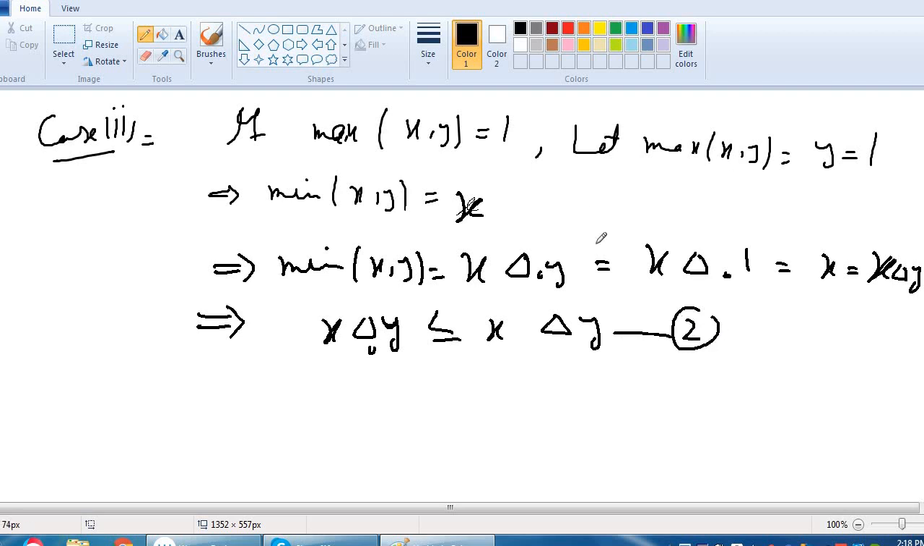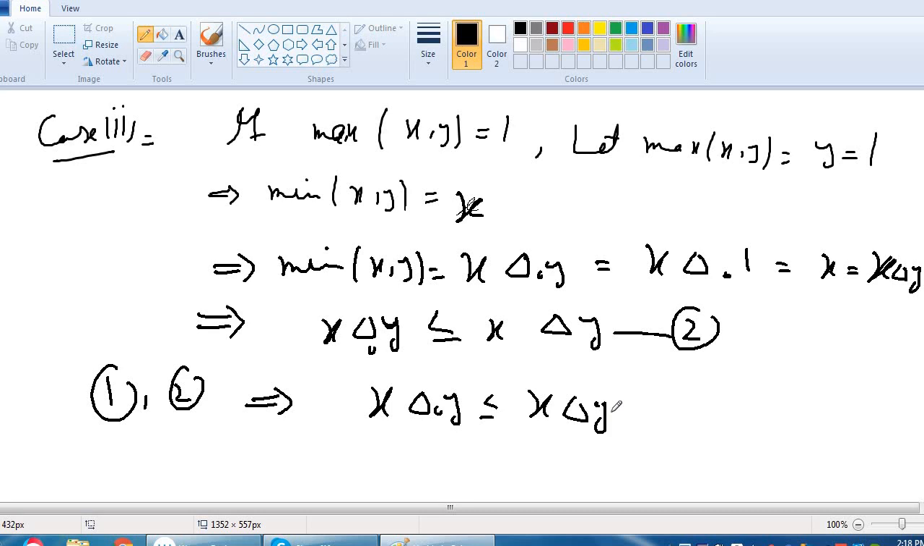In this case, we see that x delta node y is equal to x delta y. So this means that x delta node y is less than or equal to x delta y. From equation 1 and equation 2, this implies that x delta node y is less than or equal to x delta y. So half of the theorem is proved here, that delta node is always less than or equal to x delta y.